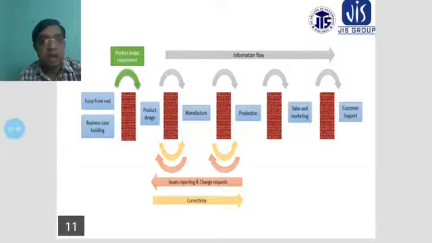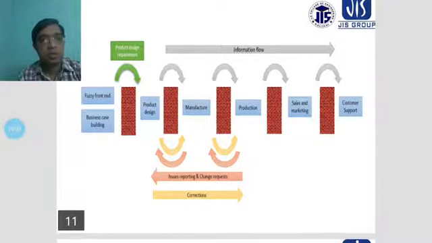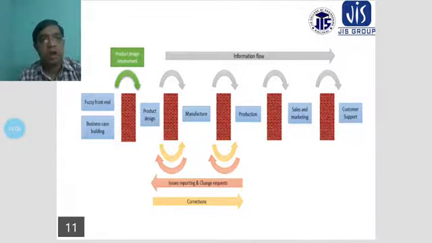The product design will be done according to the product requirements, which will also be considered according to the information that follows. Then the product designs will be fully considered according to the manufacturers, and manufacturing will be concentrated on until the product designs are completed. Manufacturing also depends on the different types of raw materials, as well as the equipment and the workers who will be available in our production industry.